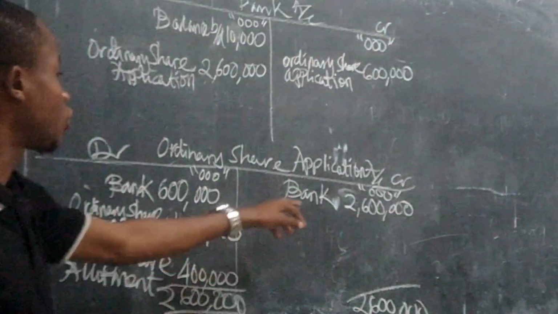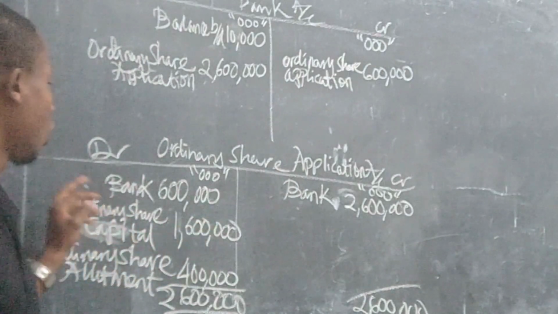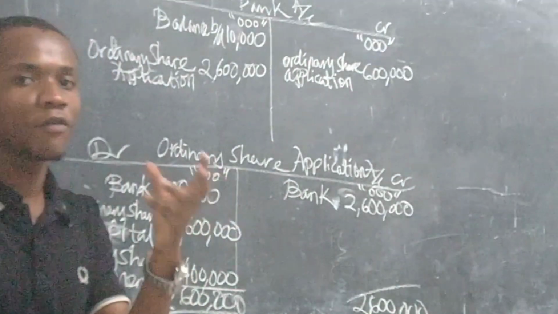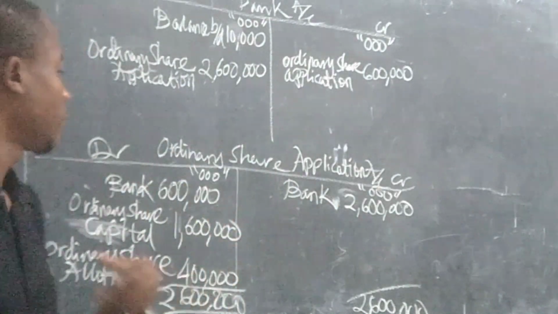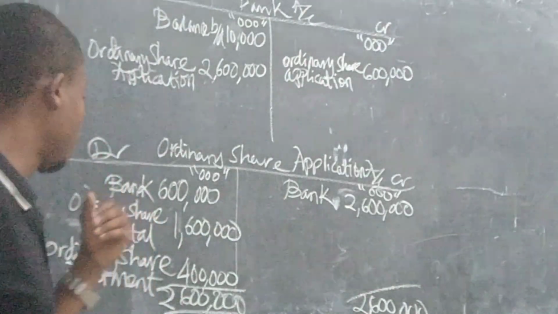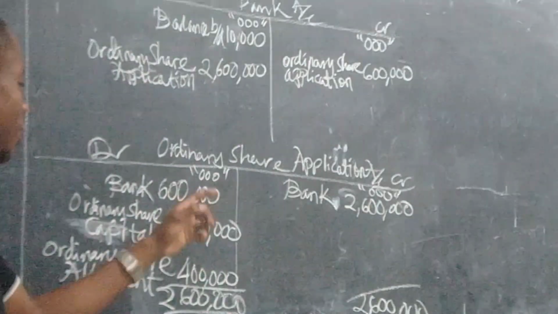After that, you need to transfer the difference to ordinary share capital. How do you transfer? You take the issued shares, 40 million, times the application money of 40 shillings per share, and you get 1,600,000,000.